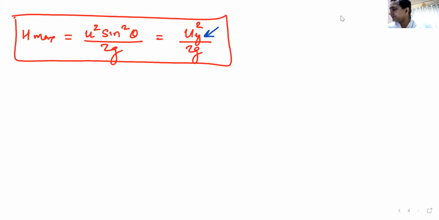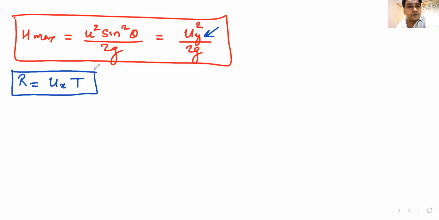Will you remember this? Next one, horizontal range R. Now there are different ways of writing this. Please look at all these ways. Horizontal range can be written as ux multiplied by t. That is one way of writing it. ux is the initial component of horizontal velocity. T is the total time of flight.